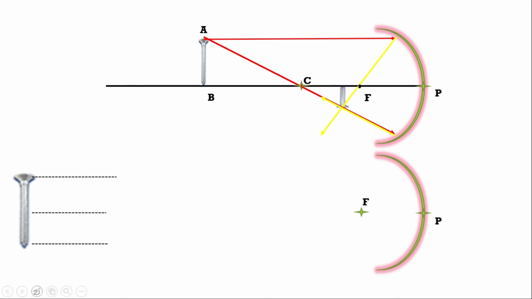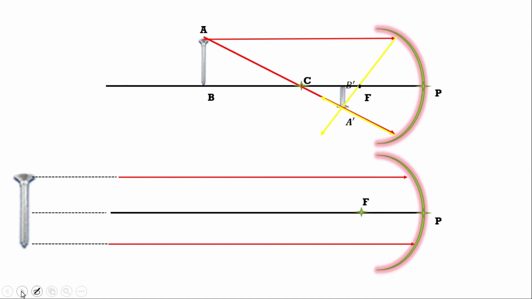Now we'll go to the last case, in which the object is kept at infinity. We are observing this object is kept at infinity. So light rays will come parallel to each other and parallel to principal axis.